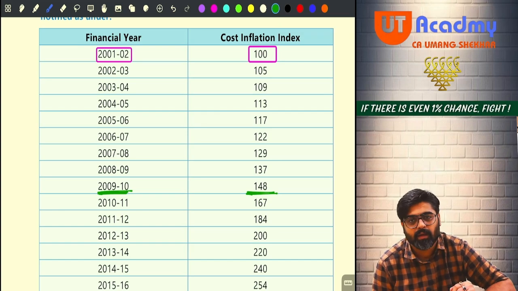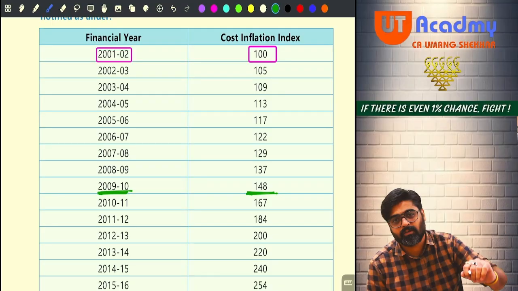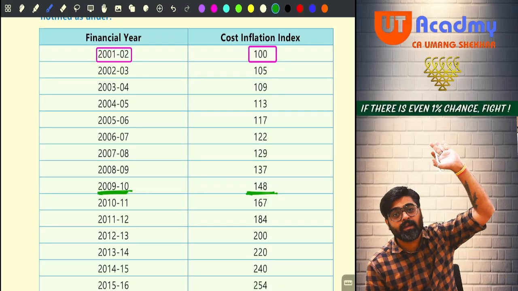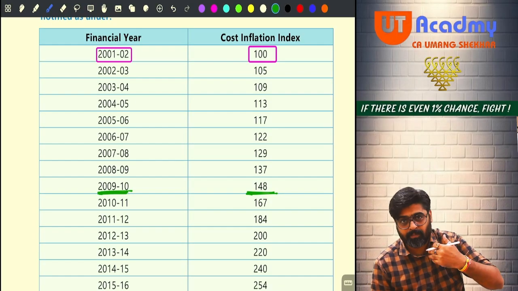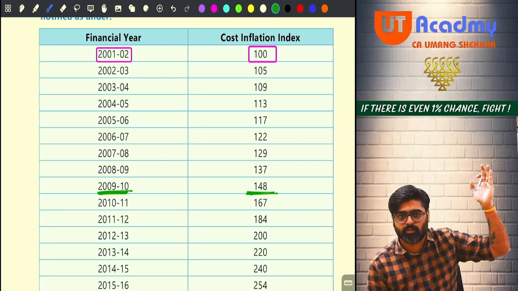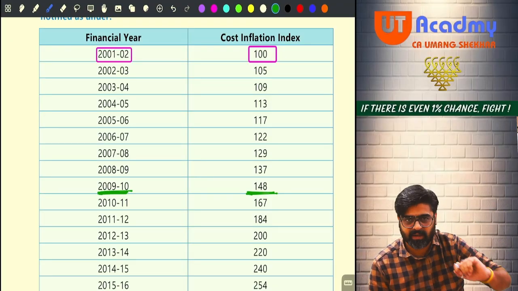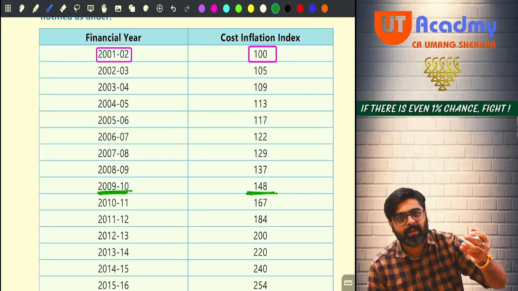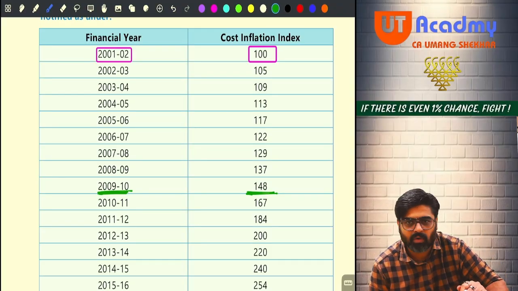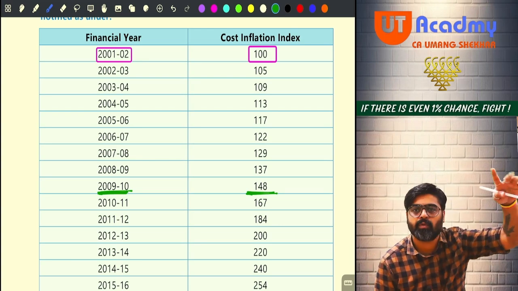So Kaushik, if you have acquired the asset in 93-94, do we make a new CII table for you? Somebody would have bought the asset in 76-77. For them, do we prepare a new CII table? Different assessees would have acquired the asset prior to 1st April 2001 at different dates. So, do we have to prepare a CII table for every year? No. The CII table will be common, having a common base year of 2001-02.